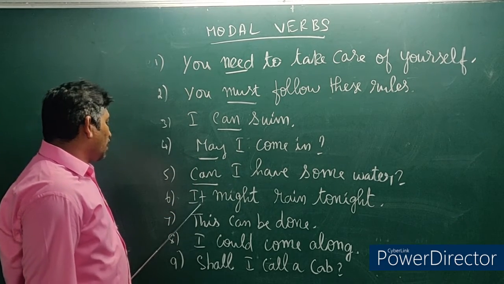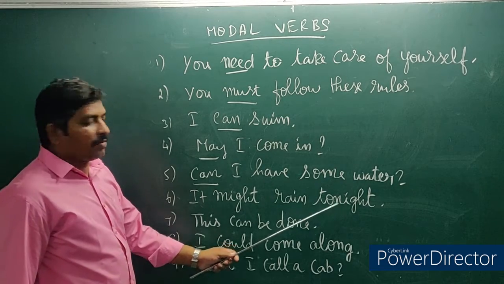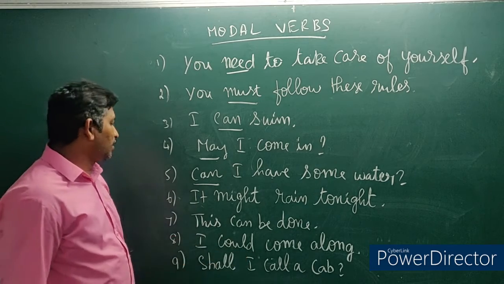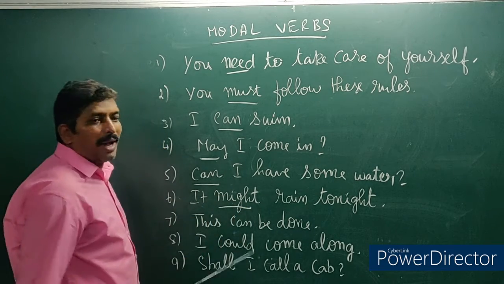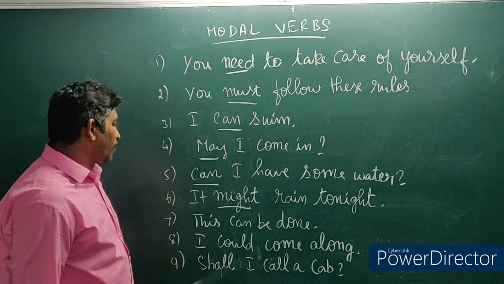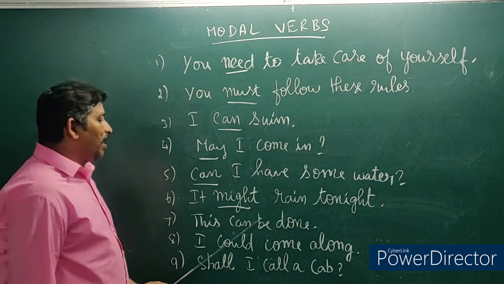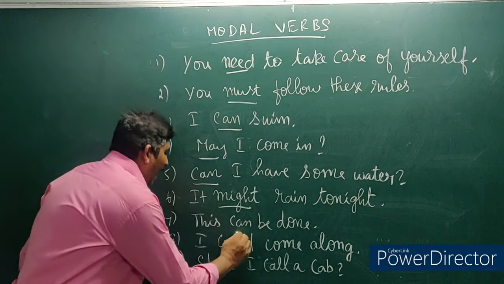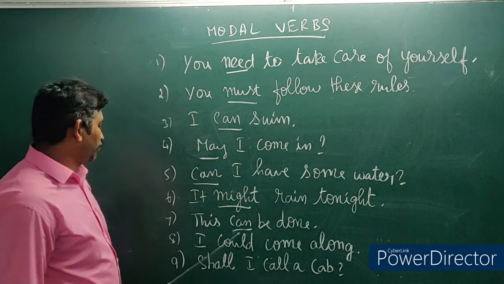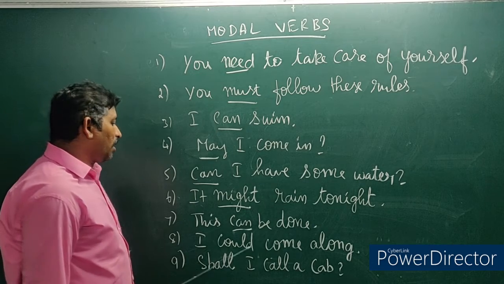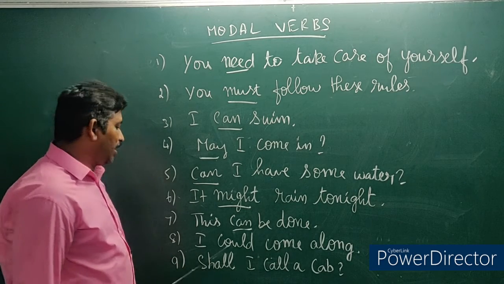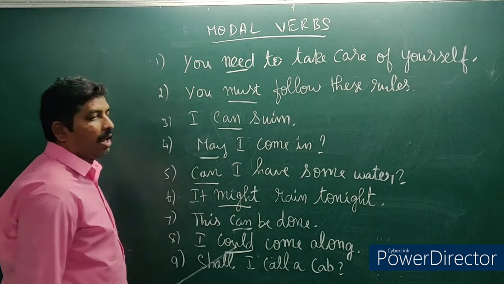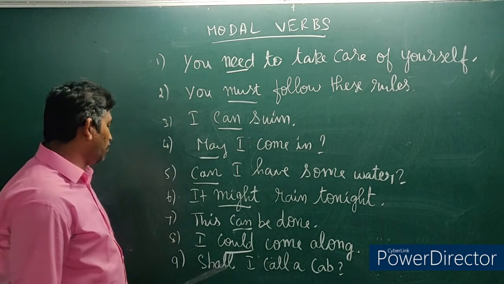The next one, it might rain tonight. In the sentence, might is a modal verb. Next one, this can be done. In the sentence, can is a modal verb. Next one, I could come along. In the sentence, could is a modal verb.